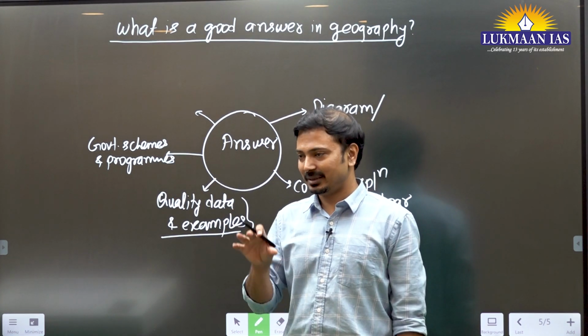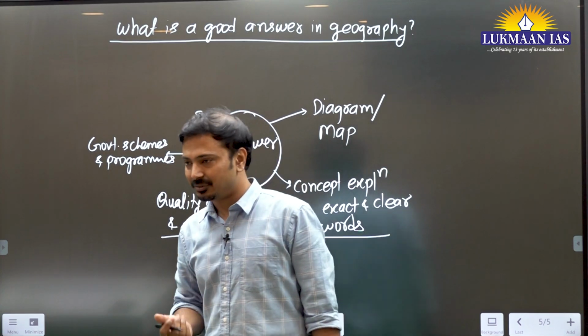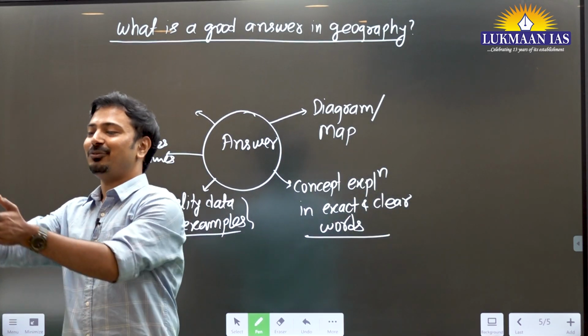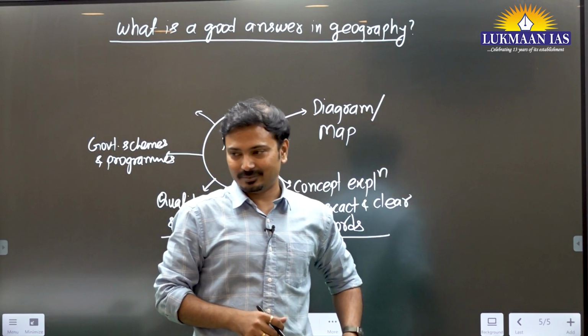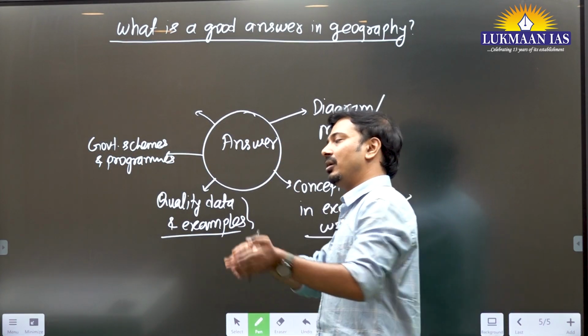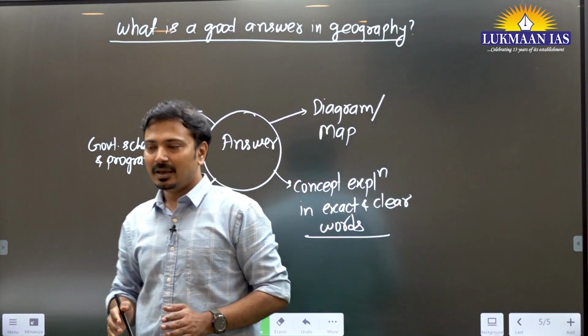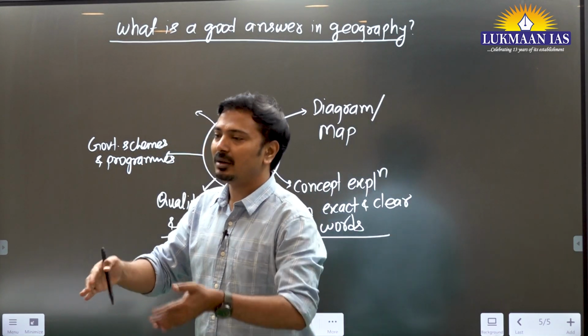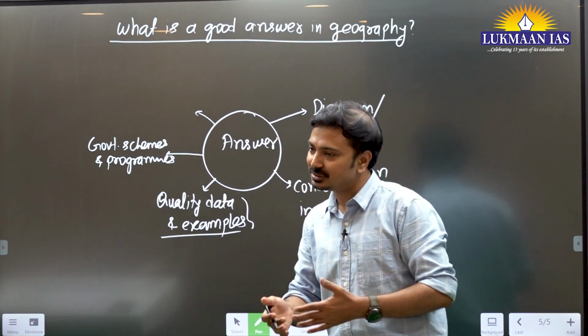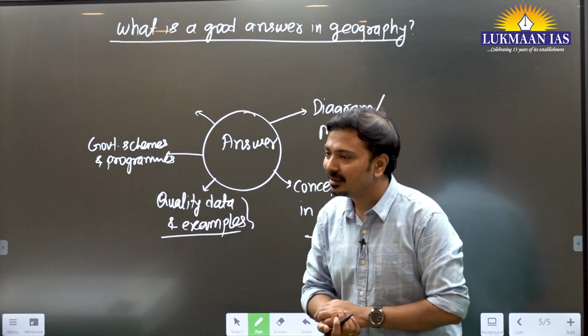Like last year, 2023, the impact of climate change on food security of tropical countries. In the past, they have asked the impact of global warming on coral reefs, on food and water resources of India, and melting of Himalayan glaciers and water resources of India.